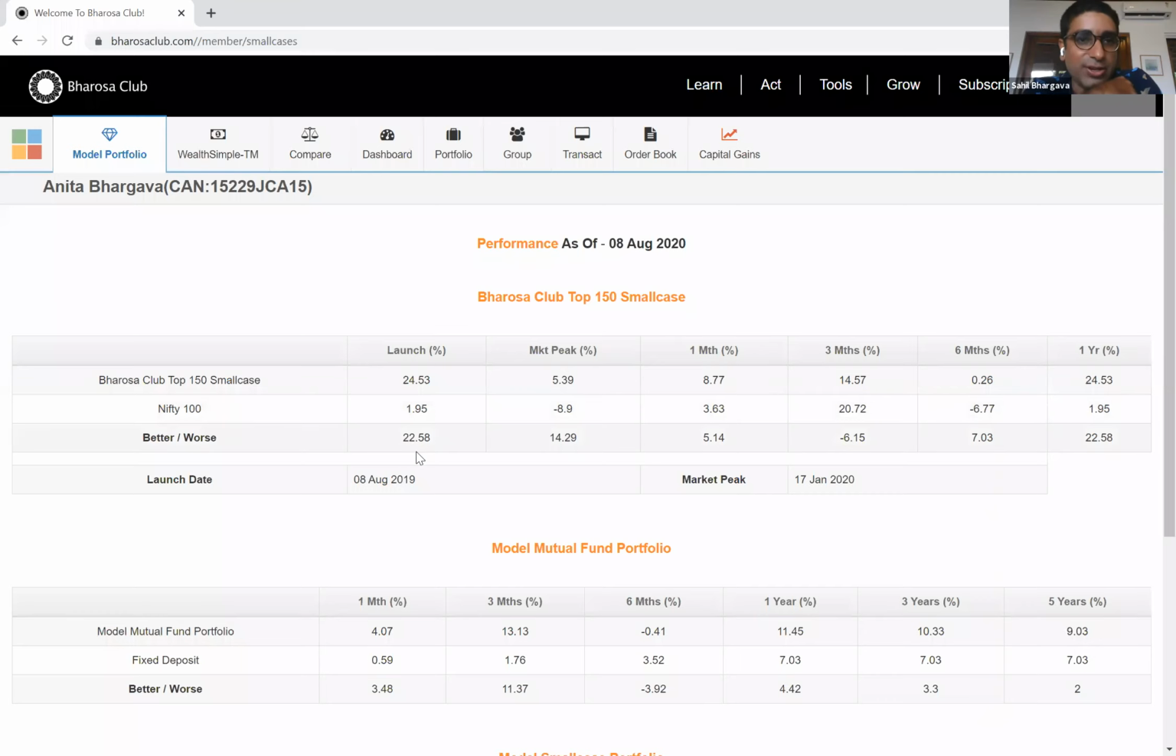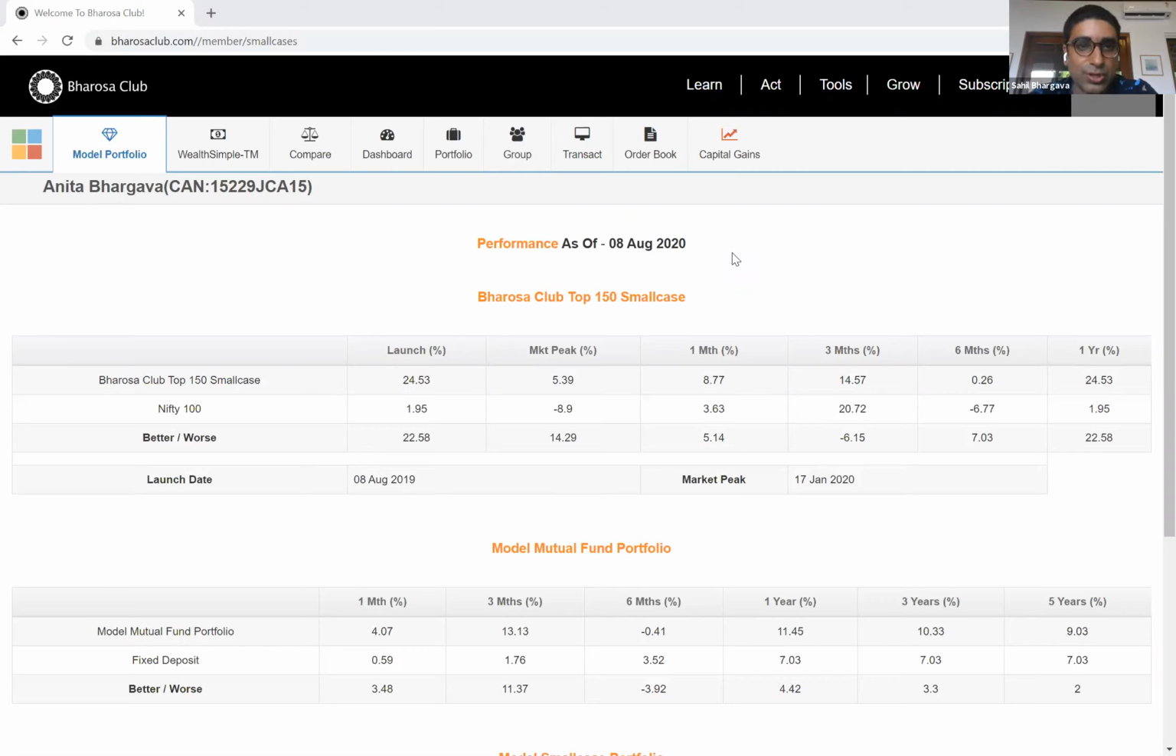So the idea here is that with Bharosa Club Top 150, we're looking at the top 150 stocks in the Indian market and choosing amongst those stocks. How well we choose or how poorly we choose is measured by comparing our performance to the average performance in the market. The average performance in the market is this Nifty 100 value. That represents the average performance of the top 100 stocks in India weighted by market cap.